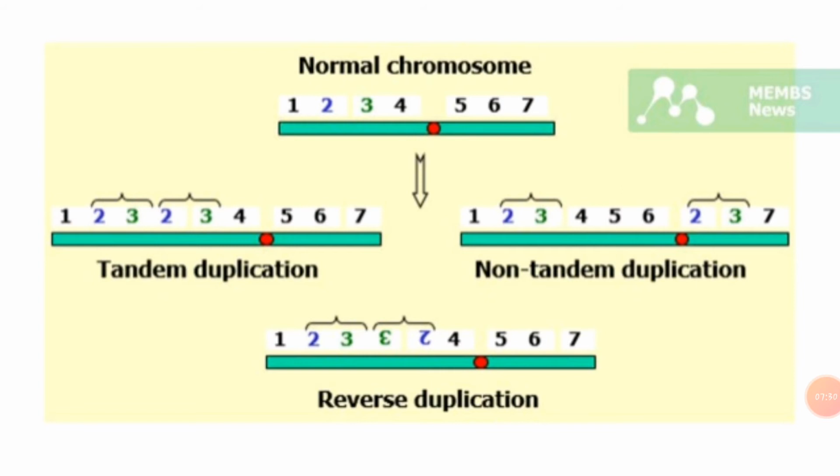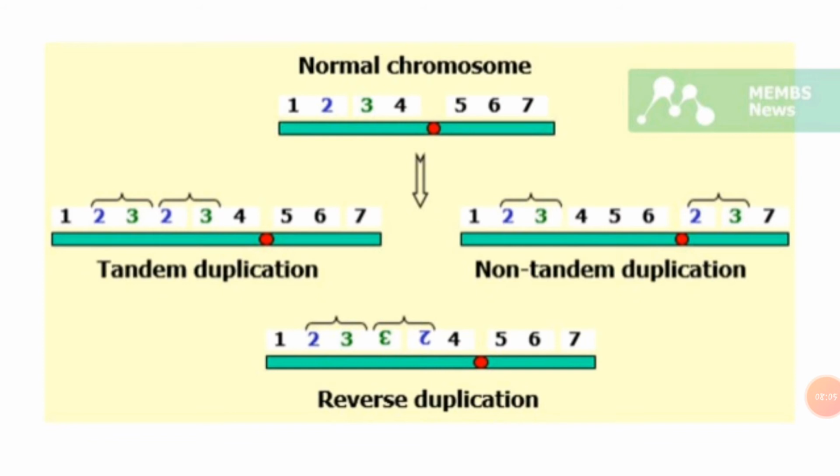Here we can see the normal chromosome 1 2 3 4 5 6 7. Here in non-tandem duplication, or displaced duplication, the chromosome has the gene sequence 1 2 3 4 5 6, and this duplicated sequence of genes comes after the centromere, and this is 2 3 7. Okay, so this duplicated sequence of genes comes after some other sequence of genes. Okay, this is not near to this normal sequence of genes.